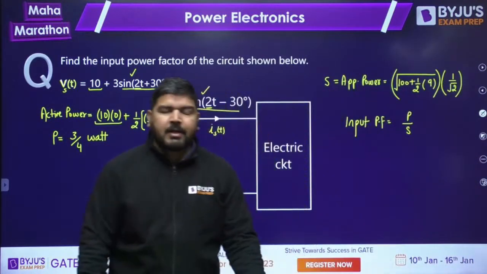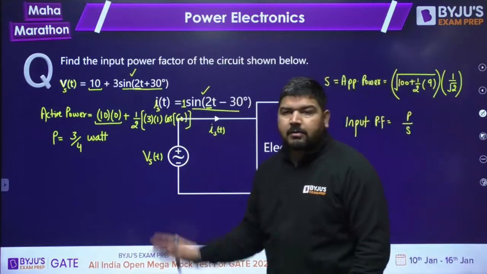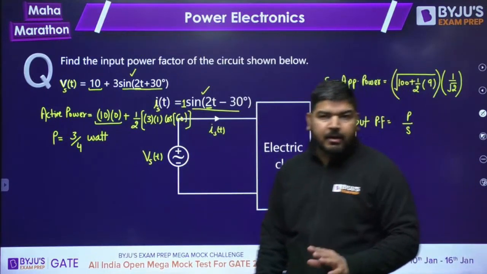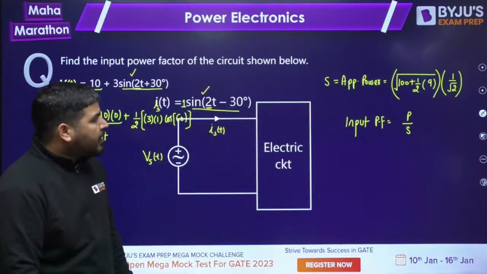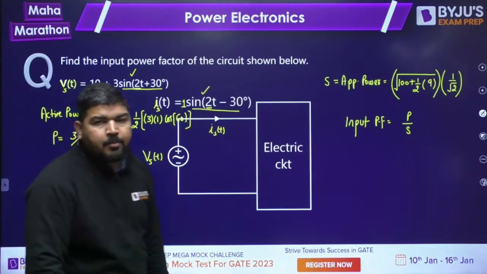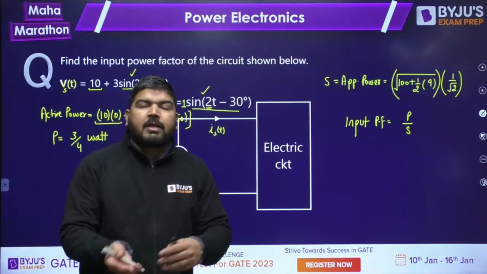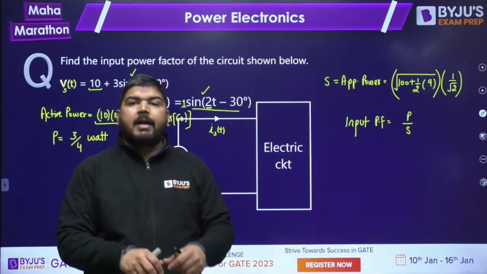Now you cannot tell whether it is lagging or leading. No, sir. In case of harmonics, you don't define that this power factor is lagging or leading. No, we can't define it. I hope it is clear to everyone. In case of harmonics, how to calculate the input power factor? We cannot say that input power factor is cos of theta v minus theta I. No, sir, this is again not valid.